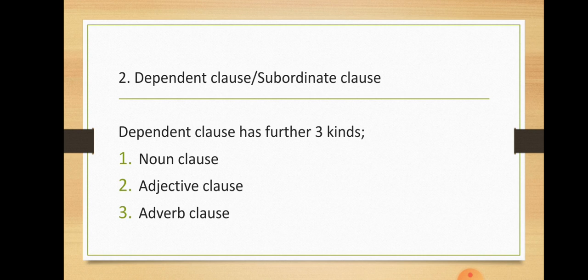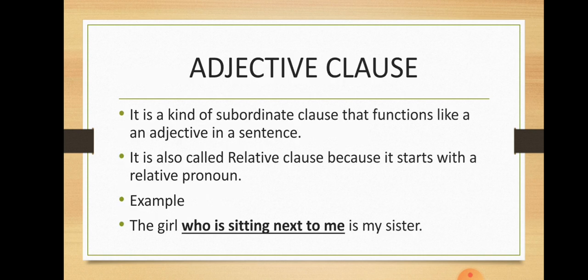While dependent clause, which depends on other clauses and needs help, is further categorized into three kinds. They are called noun clauses, adjective clauses, and the adverb clauses. Clear? Now, today the topic we have is the adjective clause.